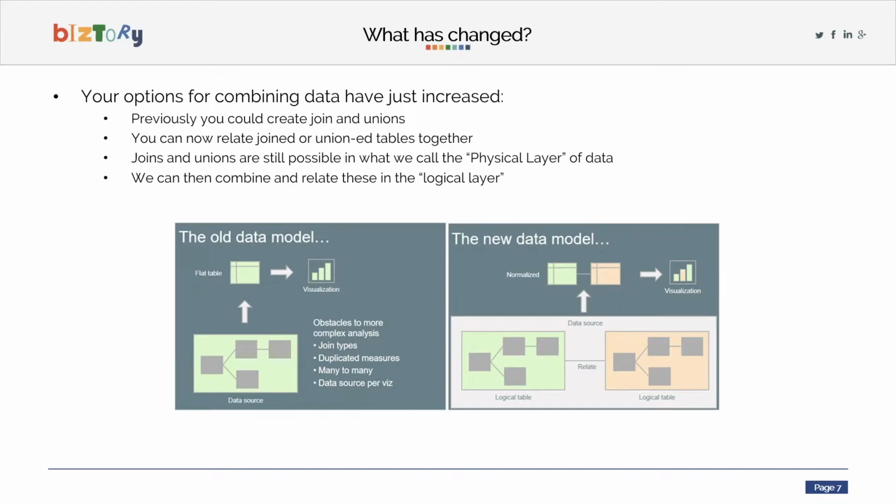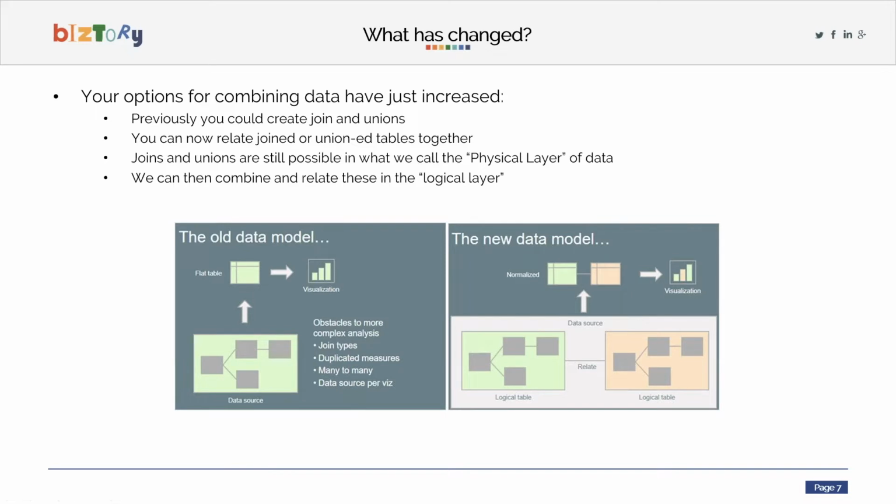Previously, you could create joins and unions between multiple tables. In previous versions, your data model and your data source consisted of a single physical layer where you could specify your joins and unions between your tables. The result was a data source, which in essence is a single flattened table, which you would then use for analysis. In Tableau 2020.2, the data model in your data source includes a new layer, which is above that physical layer,